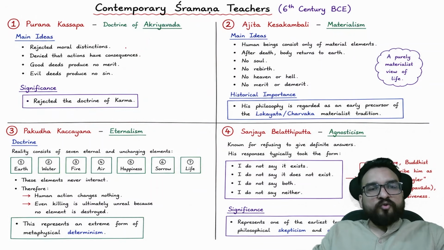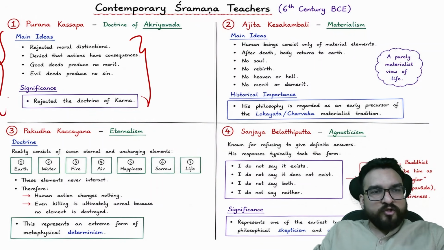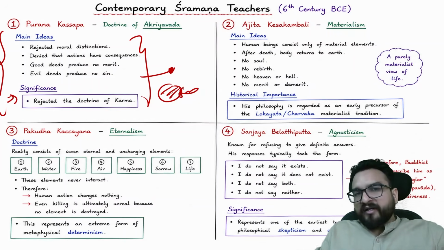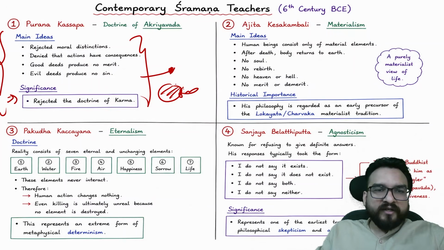But again, we don't know what exactly Purana Kassapa wanted to say. Ultimately, his intention would not have been to create chaos in the society. He might have given some other alternative reasons as well, but we don't have to go into that much detail right now, because we indirectly know about them.